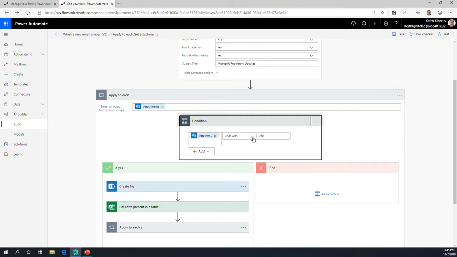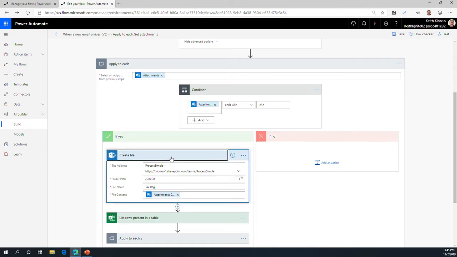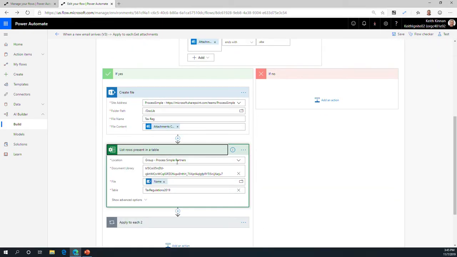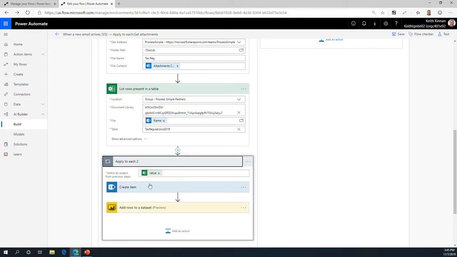They can analyze the data, and if it is what they're looking for, they can use the SharePoint connector to create a file, and then parse the data using the Excel connector. Once they parse that data, they create a SharePoint list with the data row formatted the way they want it, and then they also push it to Power BI.